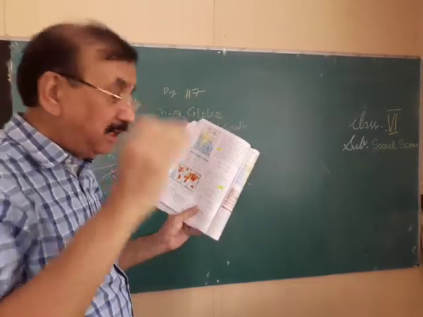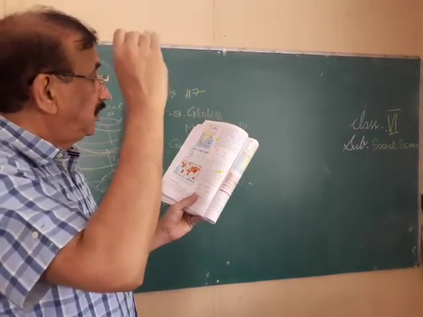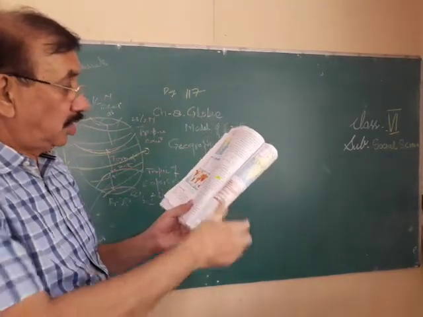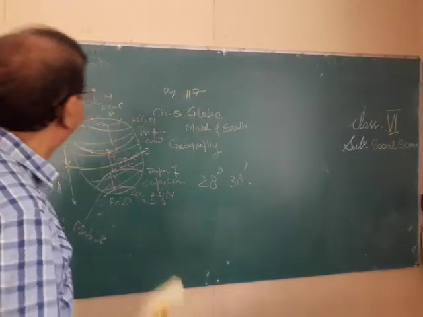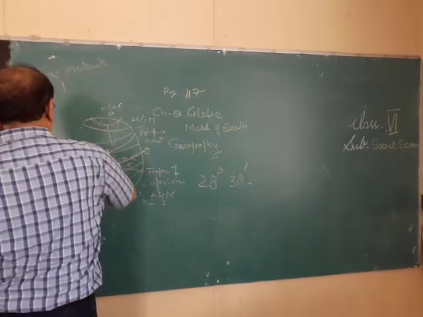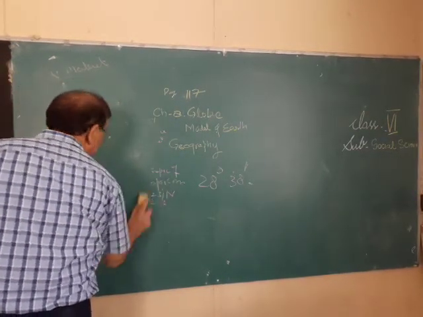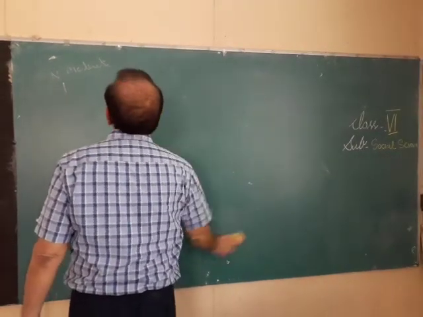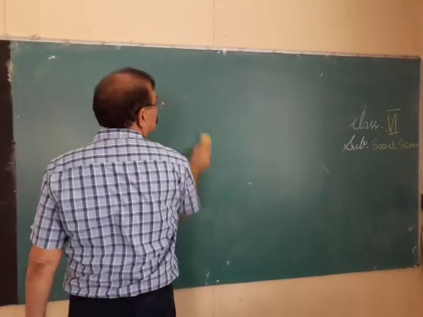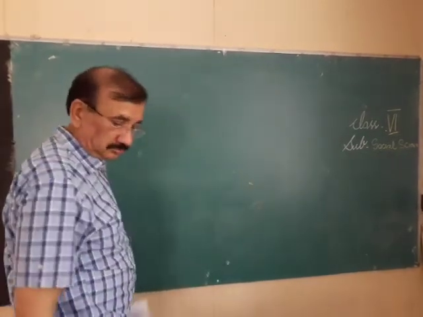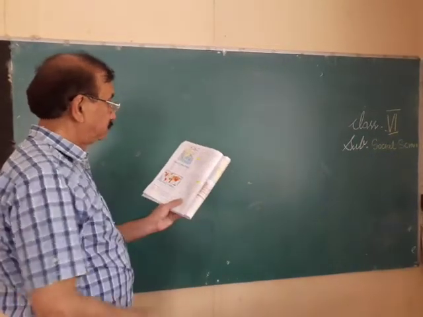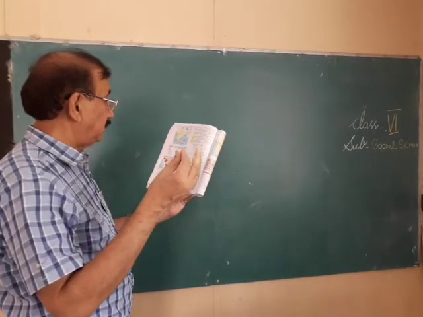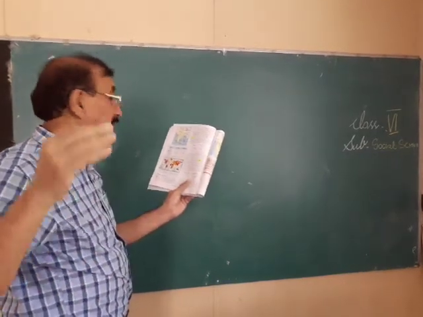The whole world's time is set from one place, Greenwich, in London, in England. So the Greenwich time has been the standard time for all the world over.